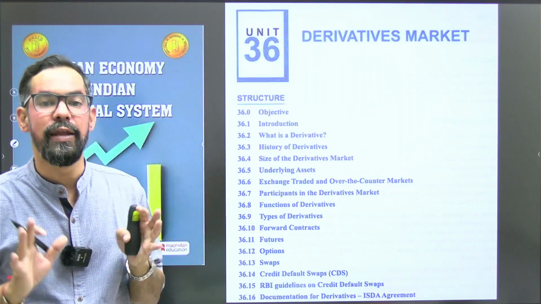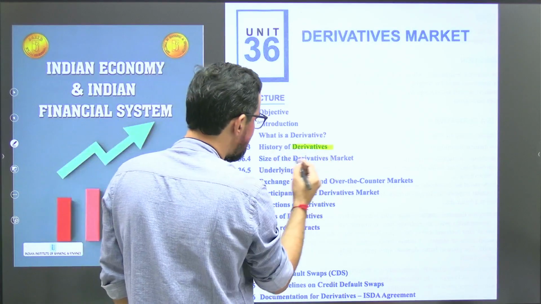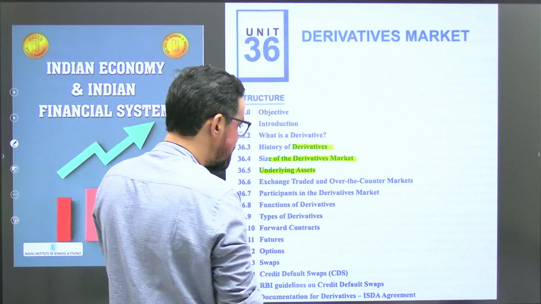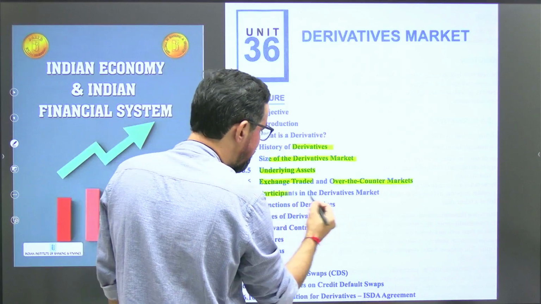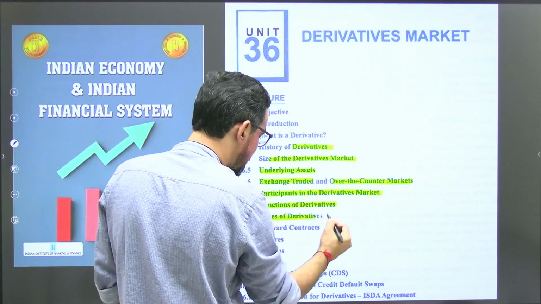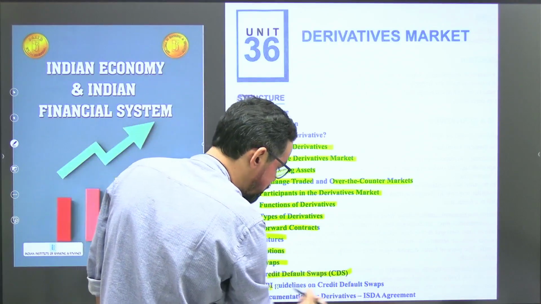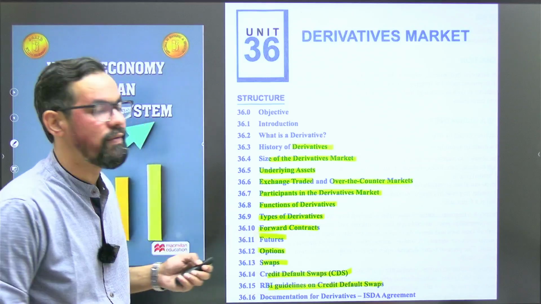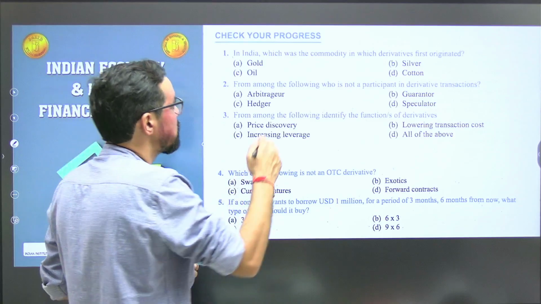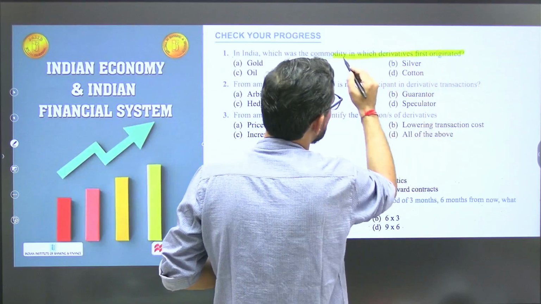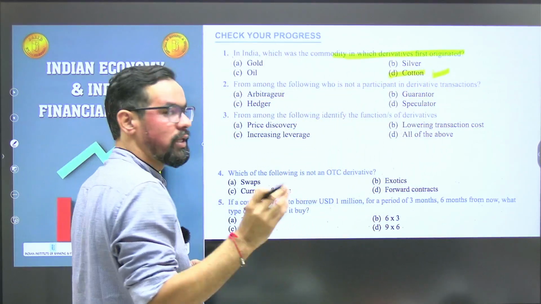Next topic is derivative market. Again, a very important part. So derivatives, size of derivative market, underlying assets, exchange traded versus OTC, over the counter, participants in derivative market, functions of derivatives, types of derivatives, forward contracts. Then we have futures, options, swaps, credit rate swaps, RBI guidelines. All these topics are very important, and these are all subtopics. In India, which was the commodity in which derivatives first originated? The correct answer is cotton. I forget the year, but it is cotton.